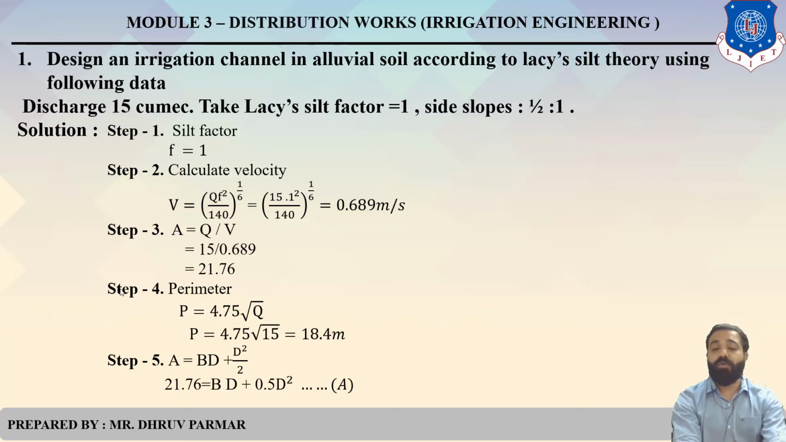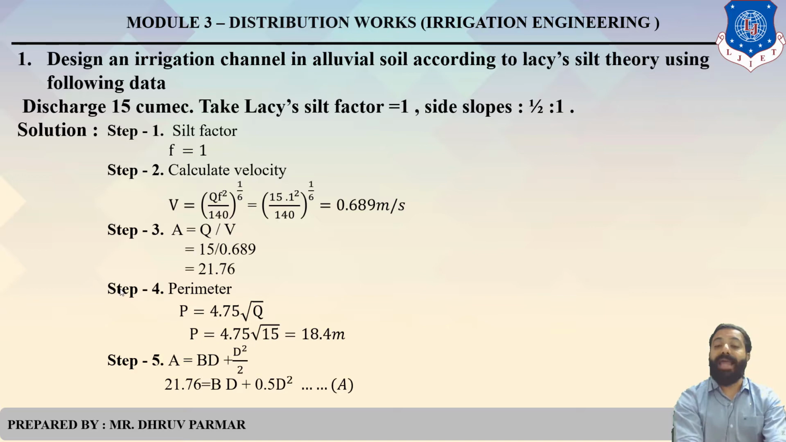So the second step is to find out the velocity. What is the formula as per Lacey's theory? V equals Qf square divided by 140, raised to 1 by 6. So we have f, we have discharge. So put in this equation: 15 multiplied by 1 square divided by 140, raised to 1 by 6. So we get velocity 0.689 meter per second.